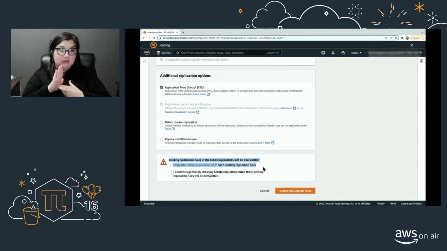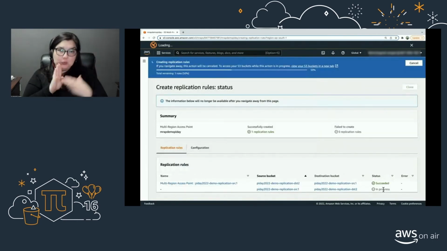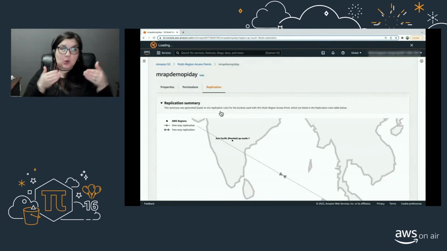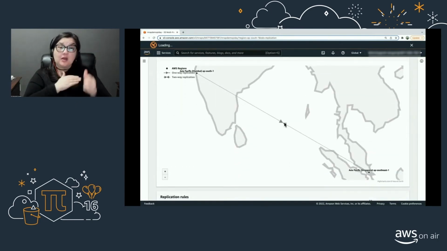So that one was for batch replication job. Now it's going to be overridden for replicating new objects. Let's acknowledge that and create rule. You can monitor the progress for both the rules here. So once they are both succeeded, let's go ahead and close this tab. Now you'll notice under replication summary that a two-way replication has been created between our buckets.